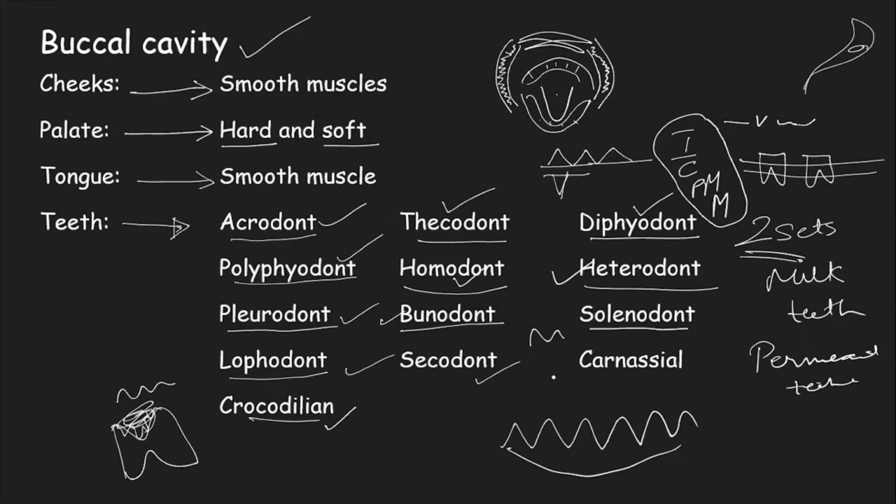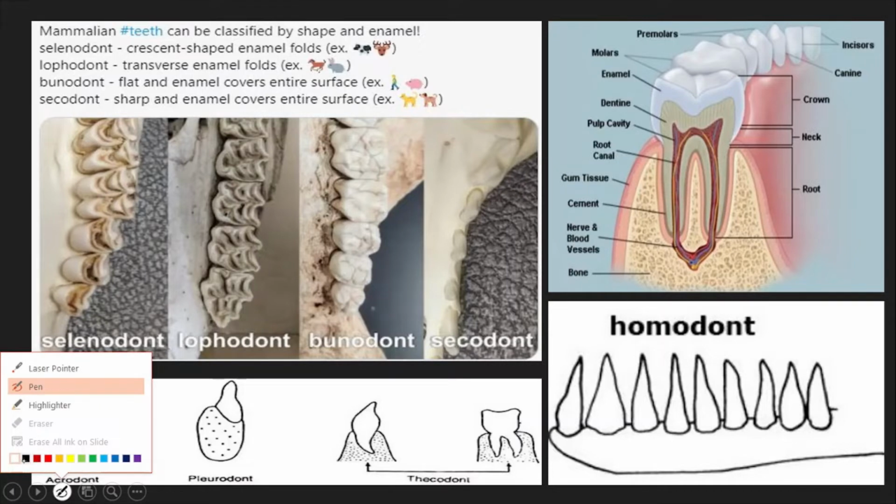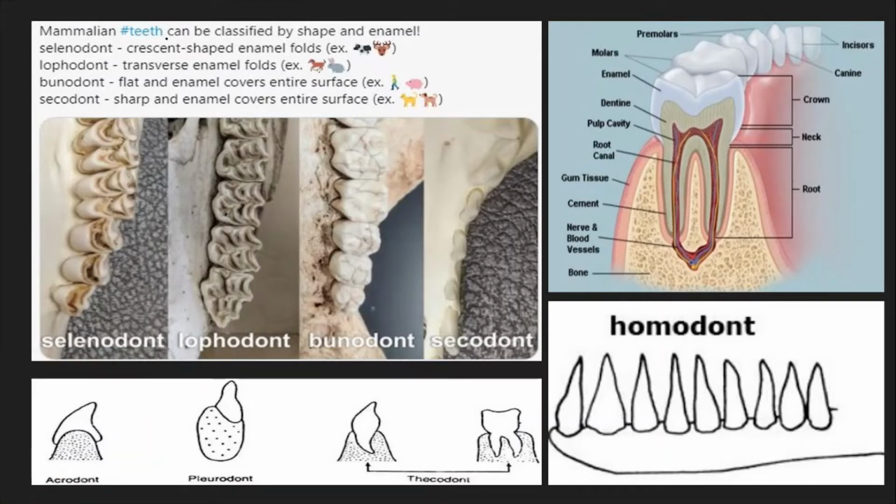Now, this covers the buccal cavity and teeth. Coming to this image over here, you can see that mammalian teeth can be classified by their shape and enamel, as I told you. Solenodont: crescent shaped enamel folds. Look at this. We find such teeth in deer and cattle, because they are herbivores, and the main function is to chew food properly, so it has to be mechanically broken down really well.